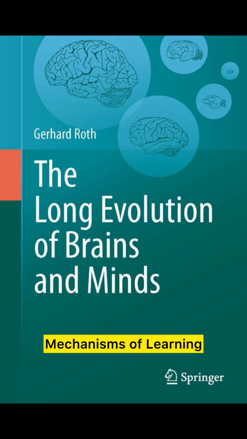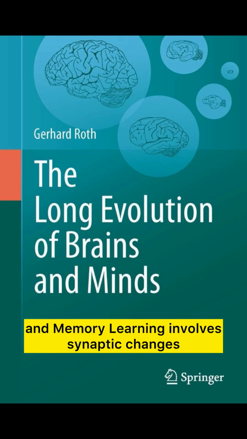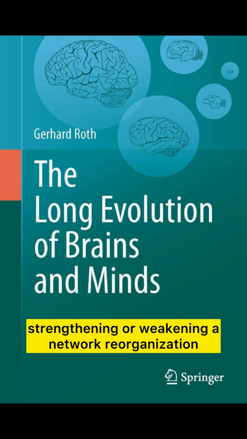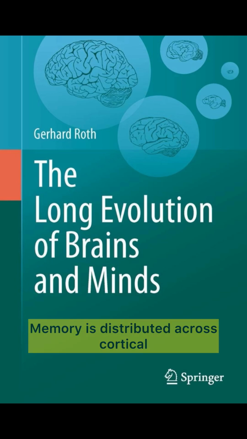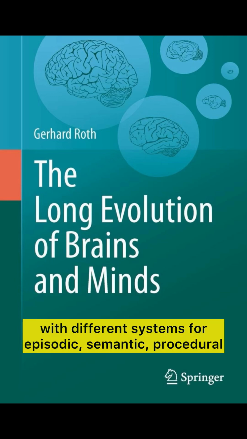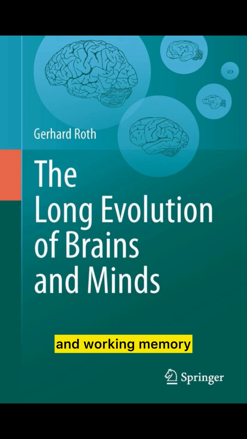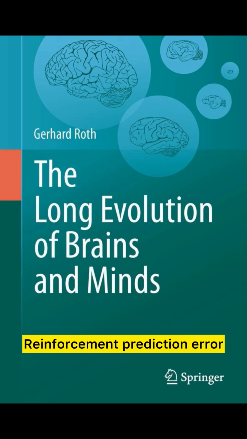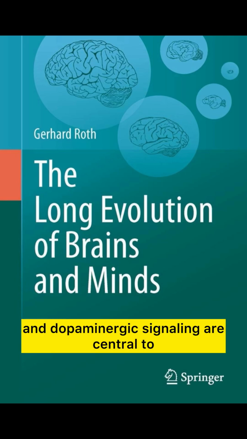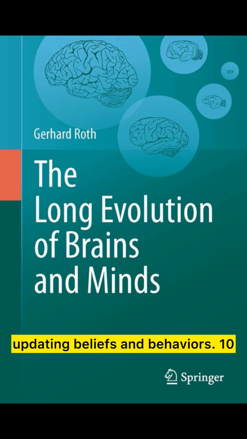9. Mechanisms of learning and memory. Learning involves synaptic changes, strengthening or weakening, and network reorganization. Memory is distributed across cortical and subcortical structures, with different systems for episodic, semantic, procedural, and working memory. Reinforcement, prediction error, and dopaminergic signaling are central to updating beliefs and behaviors.